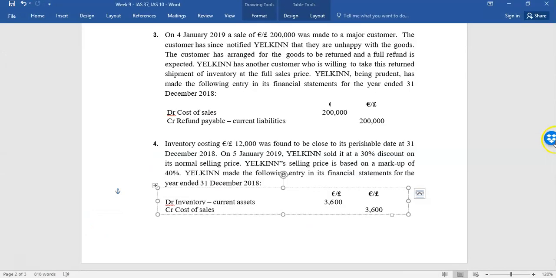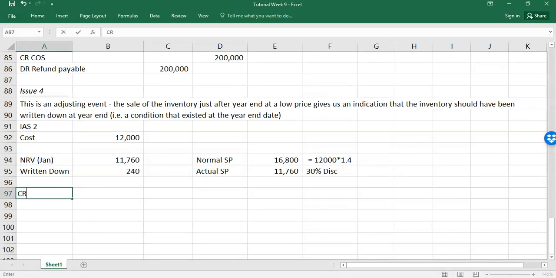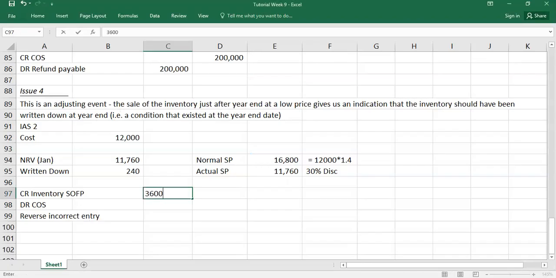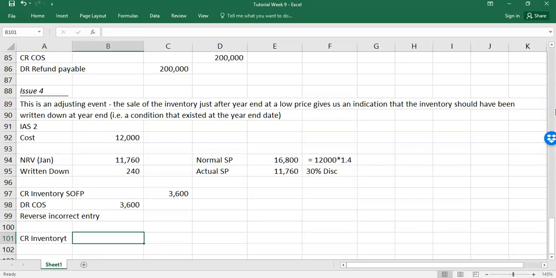So you're going to reverse that. You're going to credit inventory in the SOFP, and you're going to debit cost of sales. And we're going to say the reverse incorrect entry. That's your first point, and that is 3.6. So you're going to reverse them. And what you do instead is you write down inventory. You're going to credit inventory in the SOFP 240, and you're going to debit cost of sales, because that is an expense, 240.